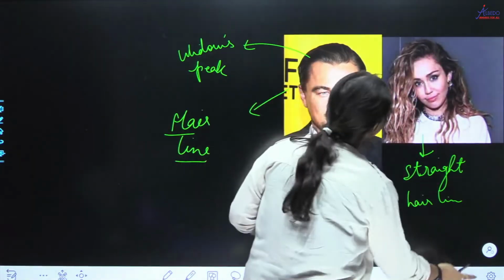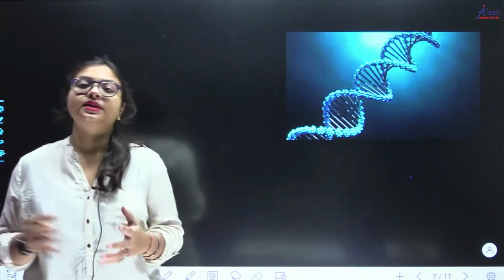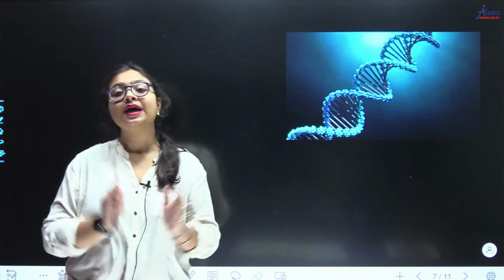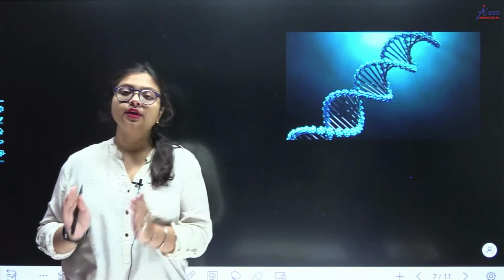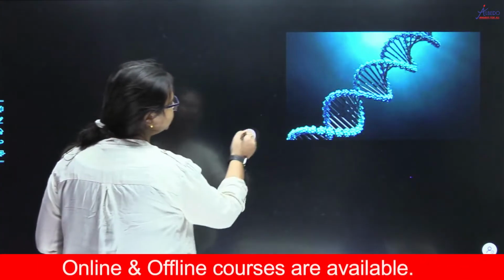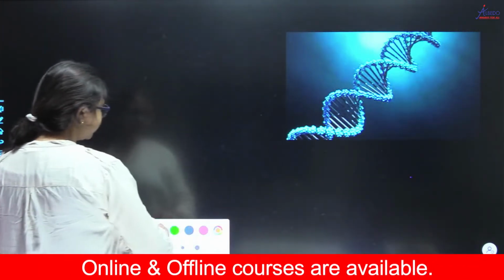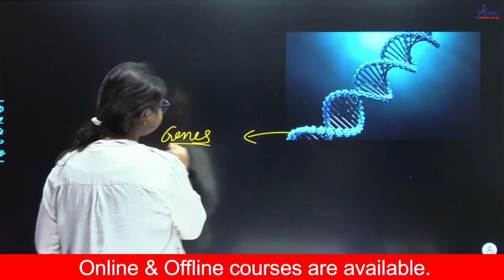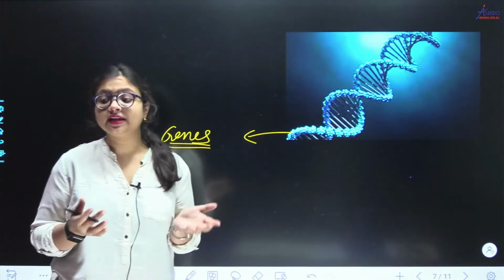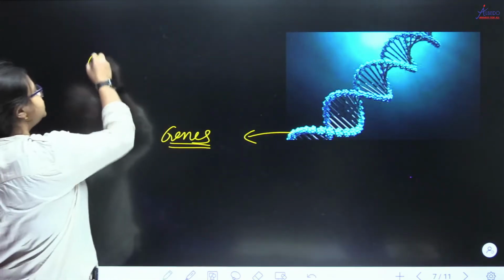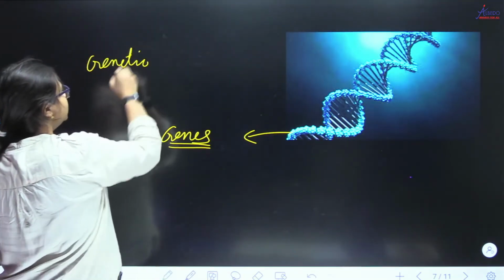Okay. Next. So now finally, why all these variations are present and what is the importance of these variations? So the importance of these variation is the survival of the species. I'm not explaining it to you because as I told that it has already been dealt in chapter reproduction, right? So let us come on to the cause of variation. Now this cause of variation, I told you it is because of mutation. Mutation where? Mutation changes in genes. Now I also told you that heredity in many books is also written as genetics. So now let us study about genes. What actually is a genetic material?